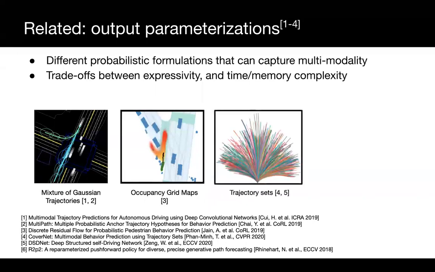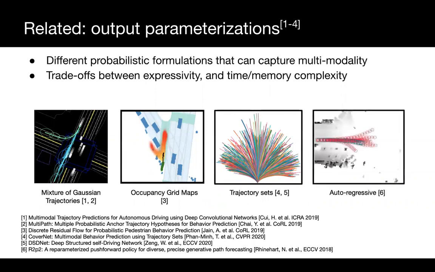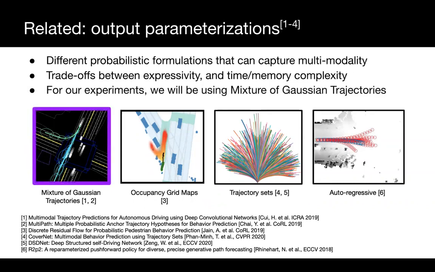The problem of motion forecasting can also be reframed as a multi-class classification over a predefined set of trajectories. And finally, autoregressive approaches, where the one-step conditional distribution is modeled instead of the trajectory marginals, have also been proposed. In this work, we perform our experiments with a mixture of Gaussian trajectories, although the rest of the parameterizations will also fit our framework.